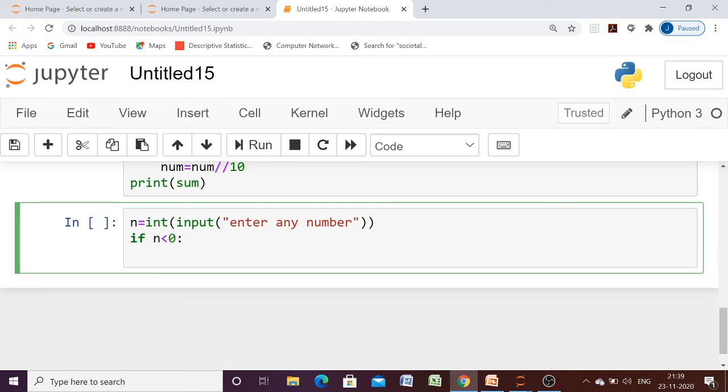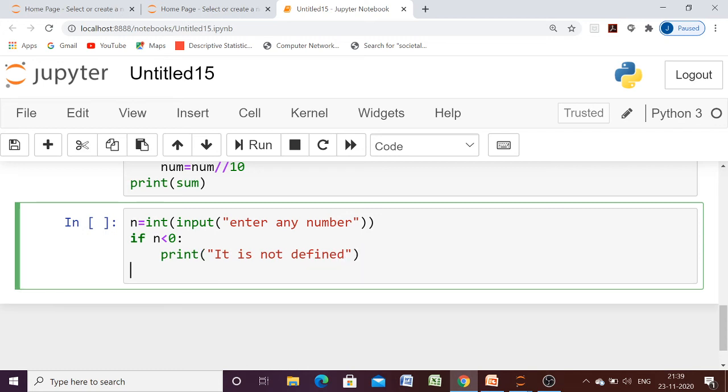So let us first check for negative. If it is negative, then we will simply print a message that it is not defined, because for negative numbers factorial is not defined. Okay, and since we are having more than two alternatives, we will go for elif.